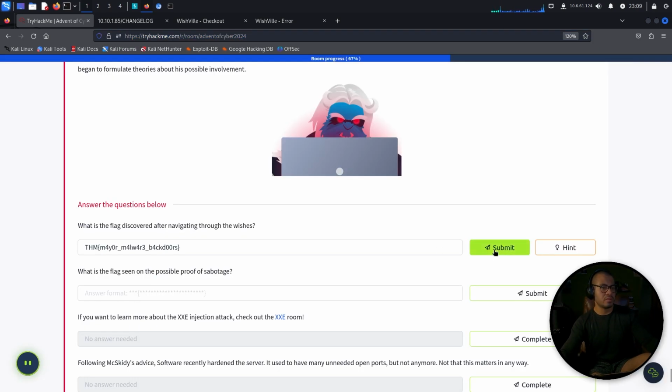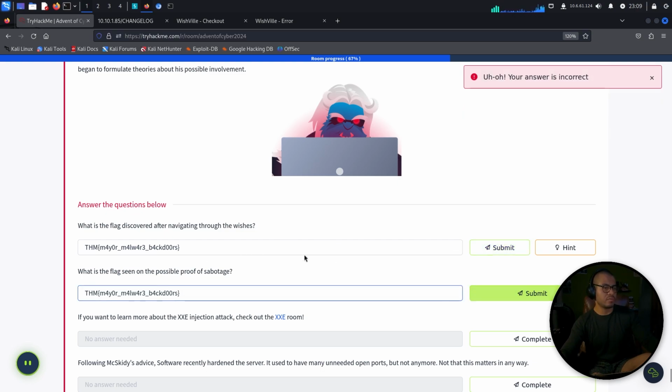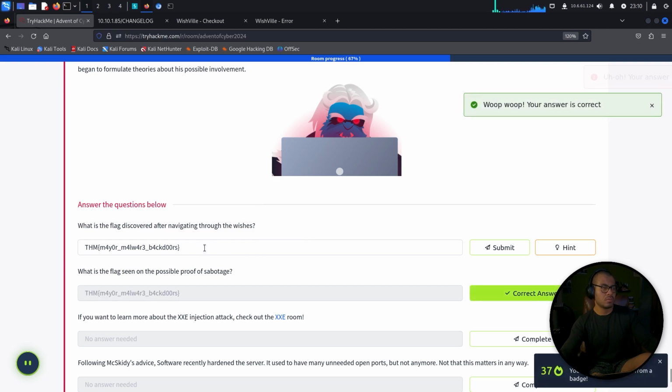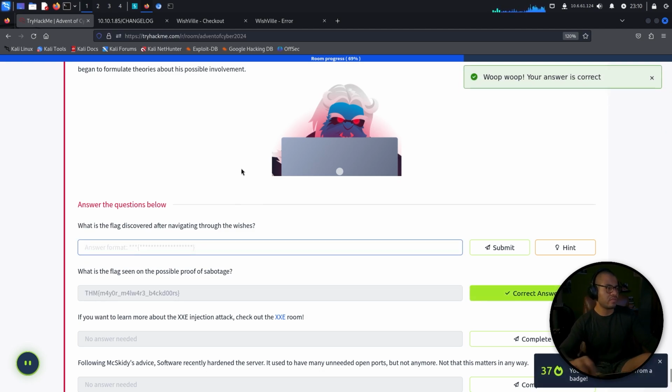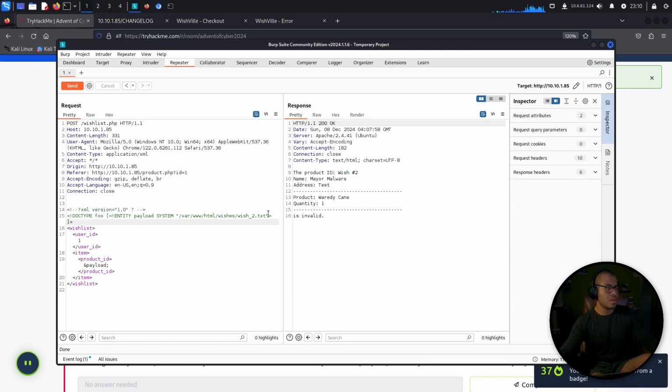After navigating through the wishes. Oh, okay. What is the flag on the possible proof of sabotage? Wait. Yeah, that goes here. What is the flag discovered after navigating through the wishes? Do you really want me to go through all the wishes?